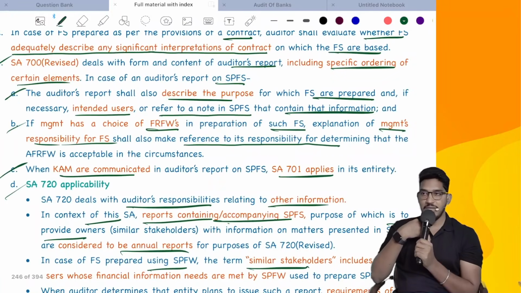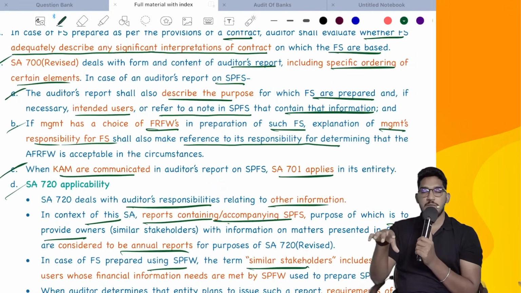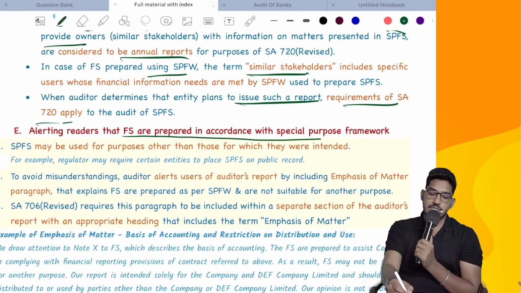In case you want to communicate key audit matters, comply with SA701. If these special purpose financial statements are getting published with other information, you also have to comply with SA720 requirements. Clear? Next, as I have told, alerting the readers that financial statements are prepared in accordance with a special purpose framework.